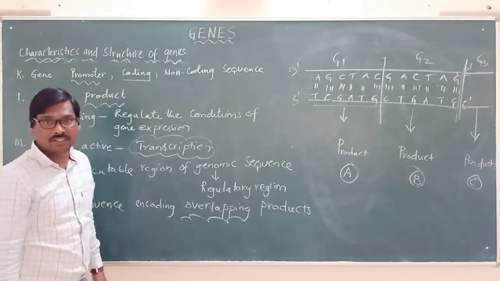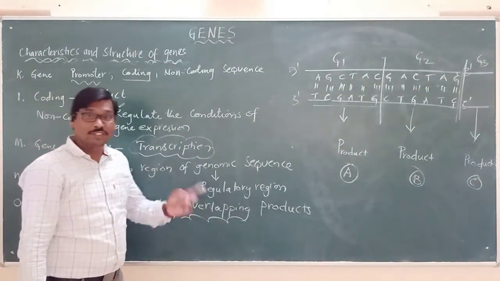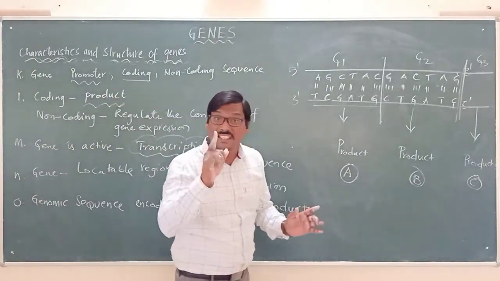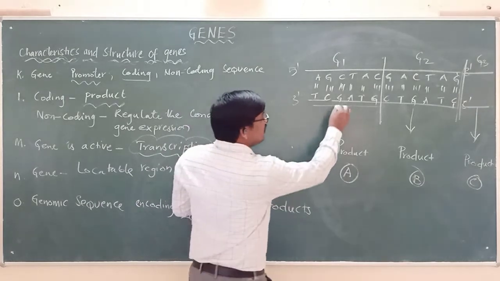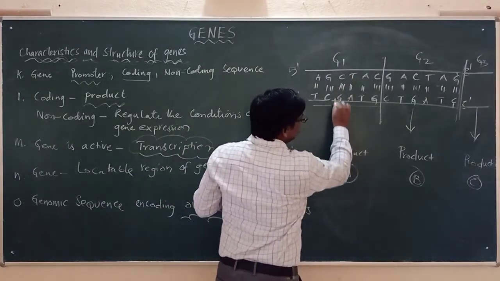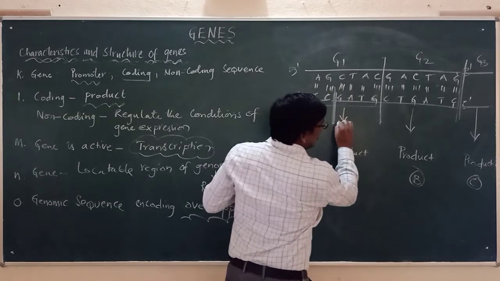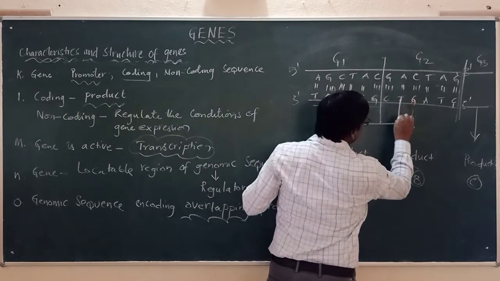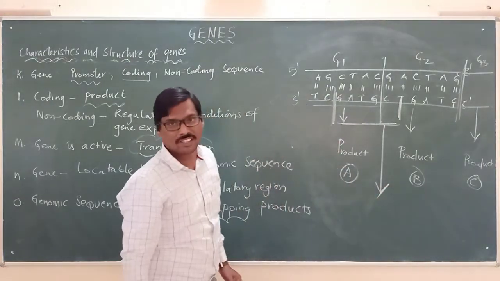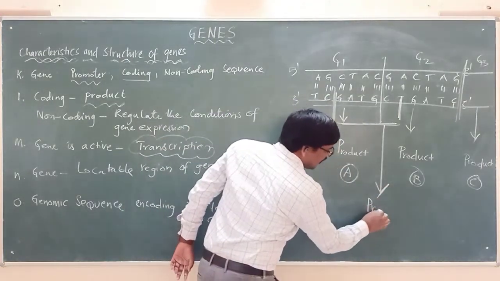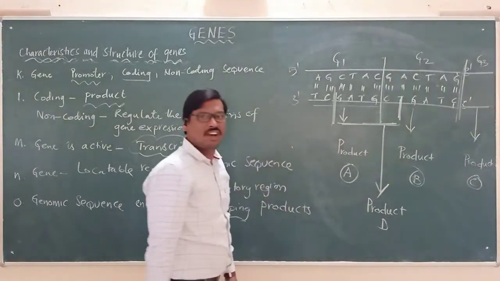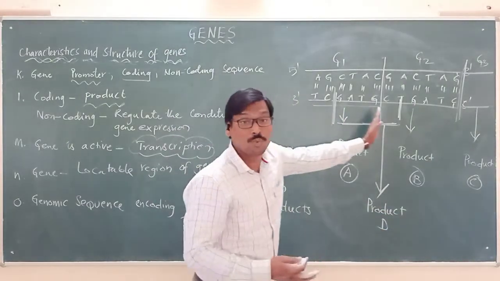Now the question is overlapping. There are products which are also produced due to the overlapping of the genes. If the transcription is taking place from here up to here, please follow this carefully, this one will produce another product. We can call this product T, because the genes are overlapped.